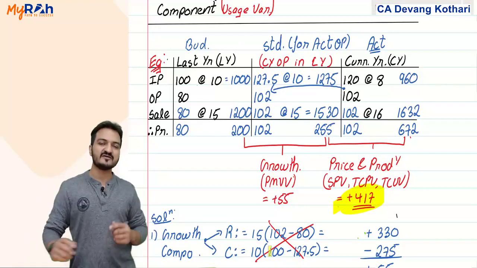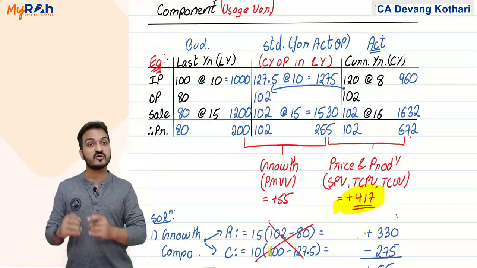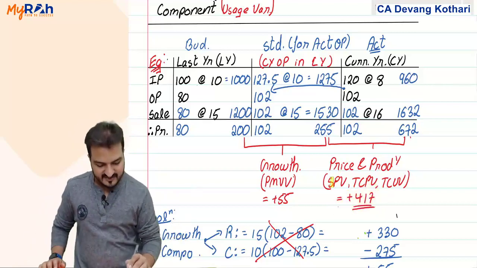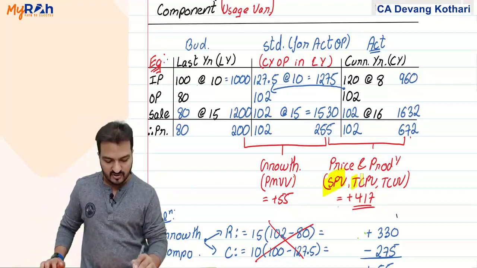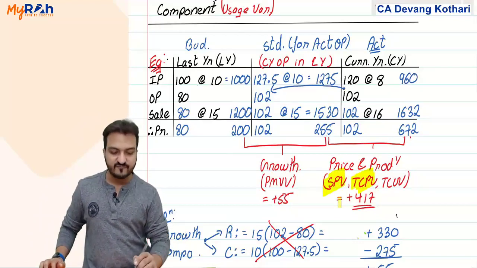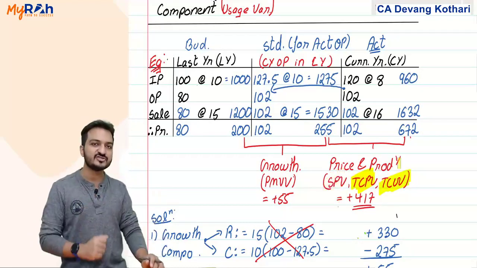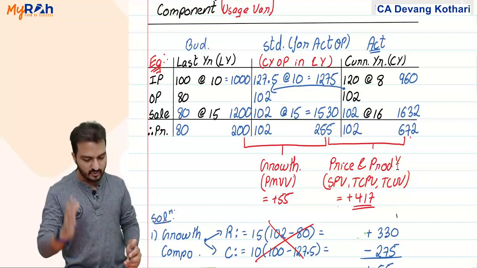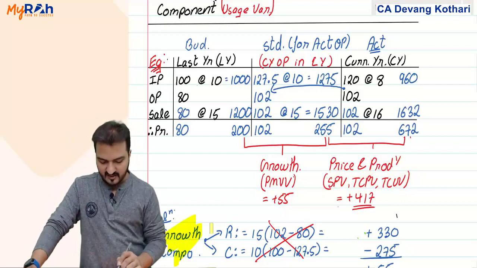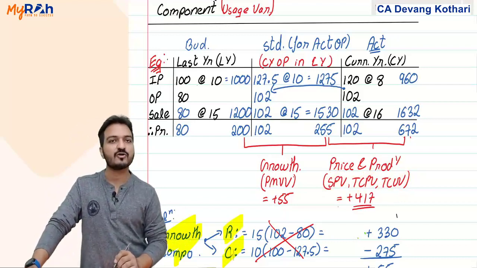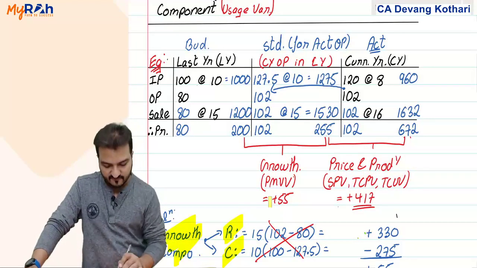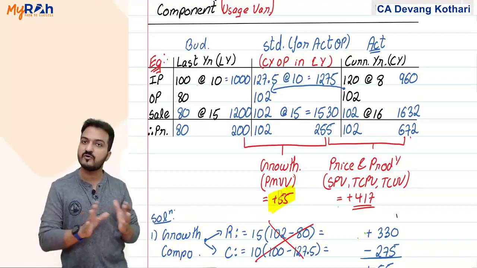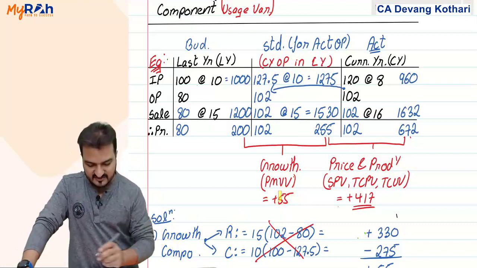Rest of the 417 profit increase is because of price component and productivity component. Price component will be selling price component, cost price component, productivity component is like the usage component. All of that we now calculate here. Yes, so under the growth component there can be revenue effect and cost effect. Now this 55 growth component can be further split into revenue effect, cost effect. For that, look at some data.